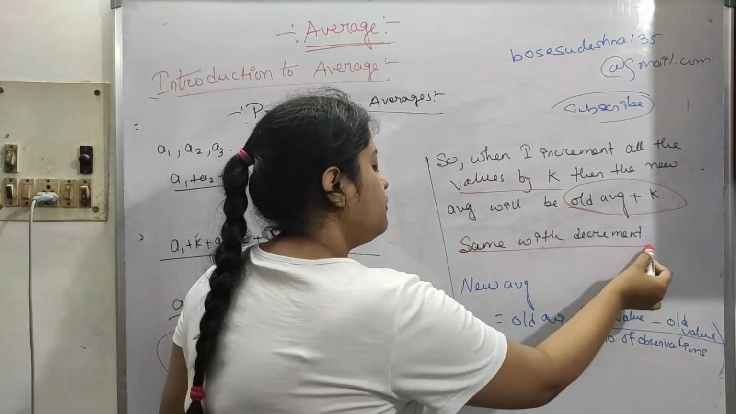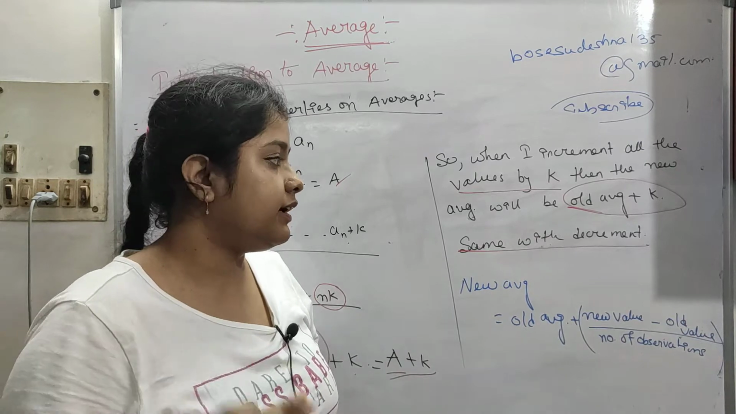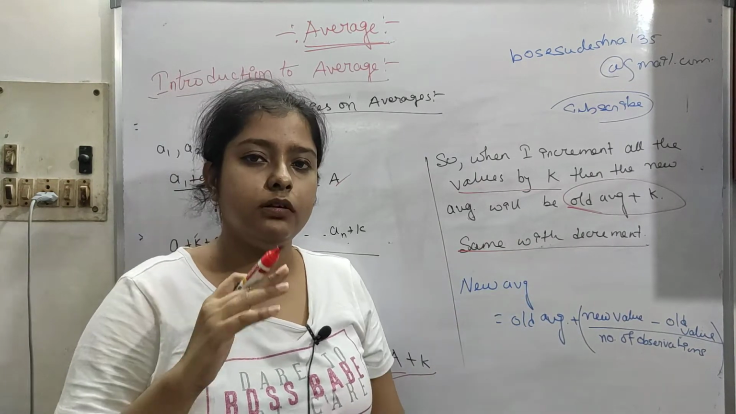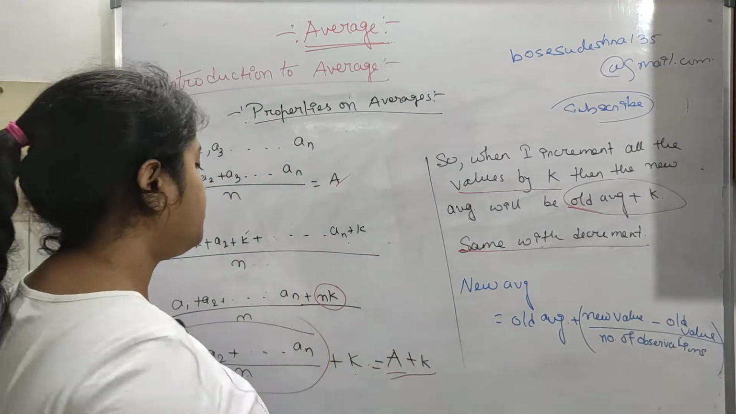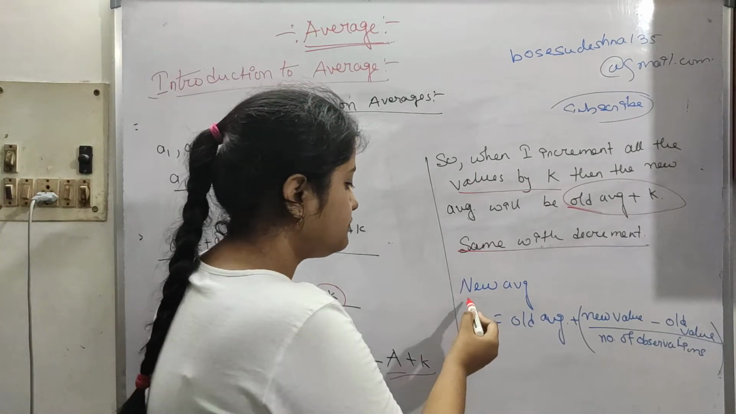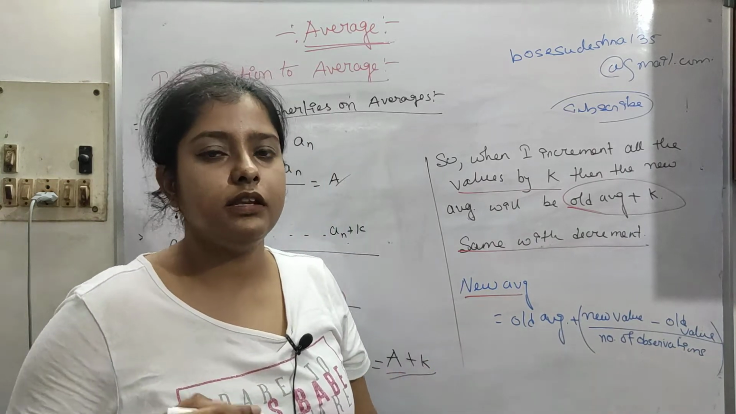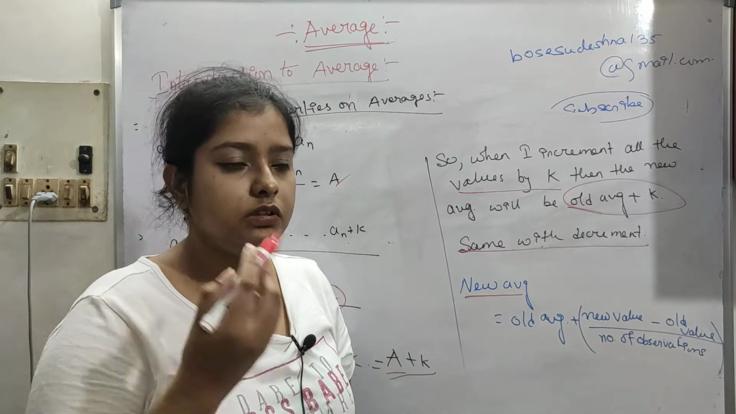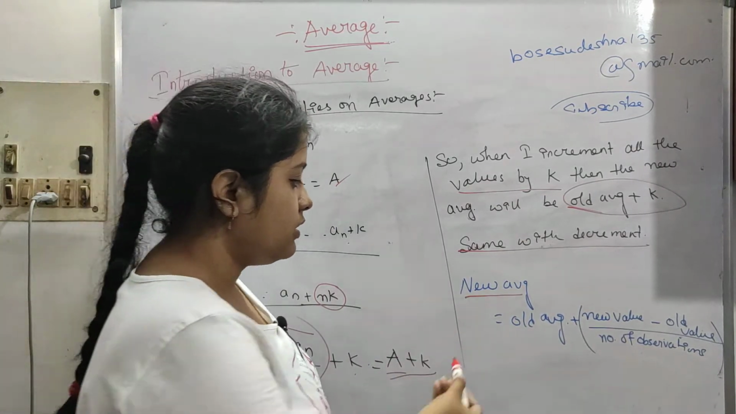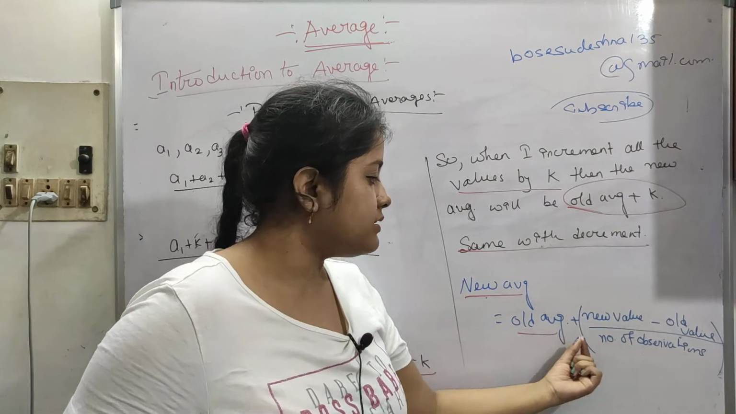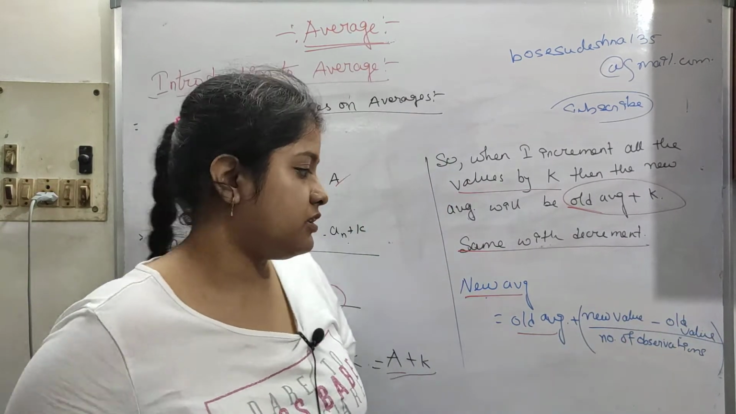The same thing will happen with decrement also. If we decrement all the elements by k, the new average will be the old average minus that particular constant. This is just a property, you can obviously find it out. In some questions we can use some formulas, but if you cannot remember anything, you can just go with the questions and find it out. That is not a big deal. I have used this in some questions: the new average is equal to the old average plus the new value minus the old value, divided by the number of observations. We will see this kind of questions.